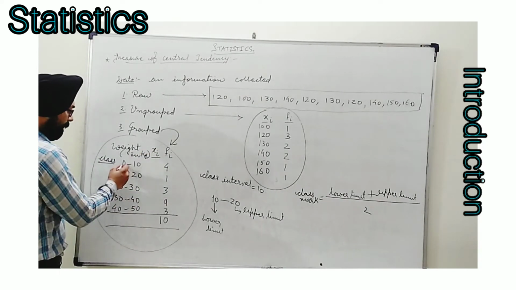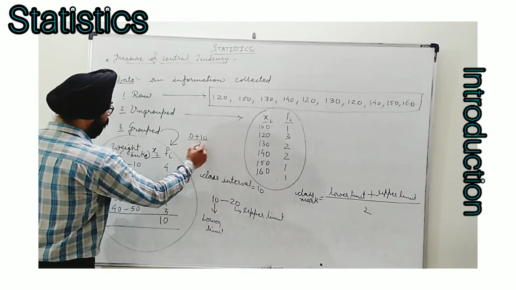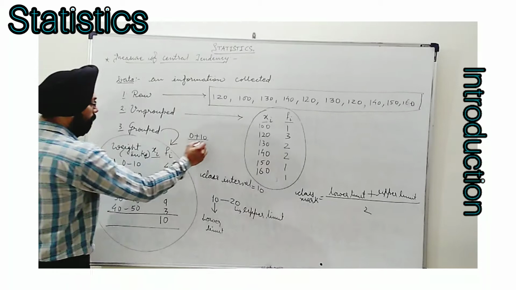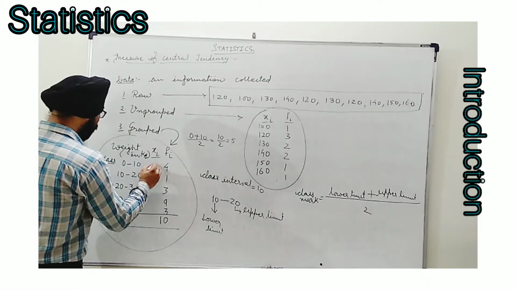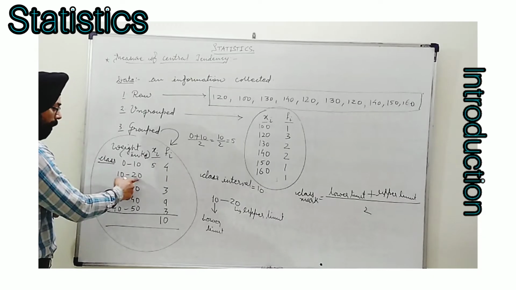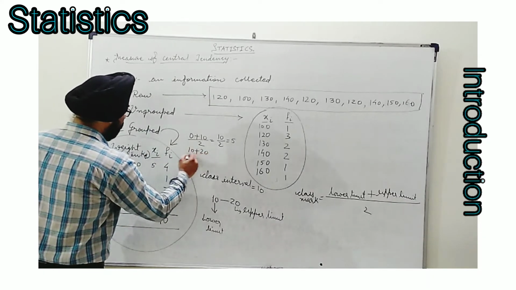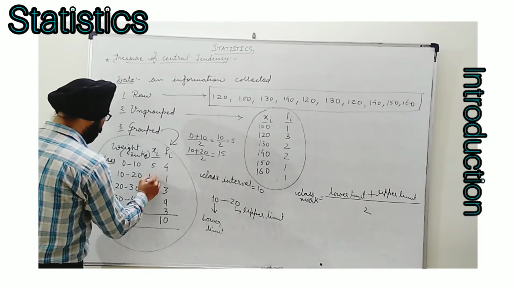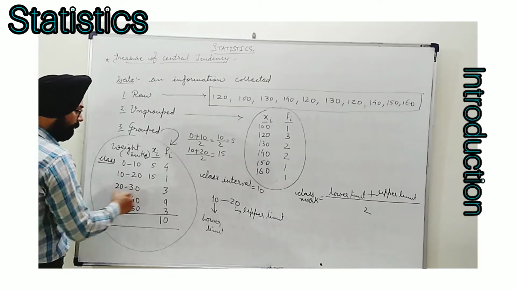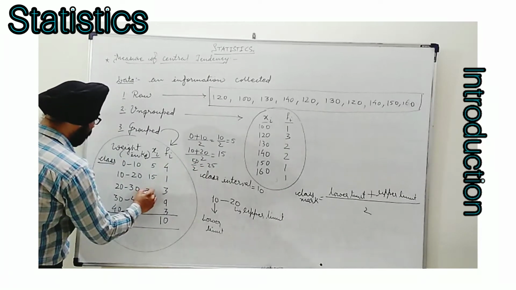This xi column: like 0 plus 10, 0 plus 10 by 2 for the first class, the class mark will be 10 by 2, 5. Next, 10 plus 20, 30 by 2, it is 15. Next, 20 plus 30, it's 50 by 2, coming 25.